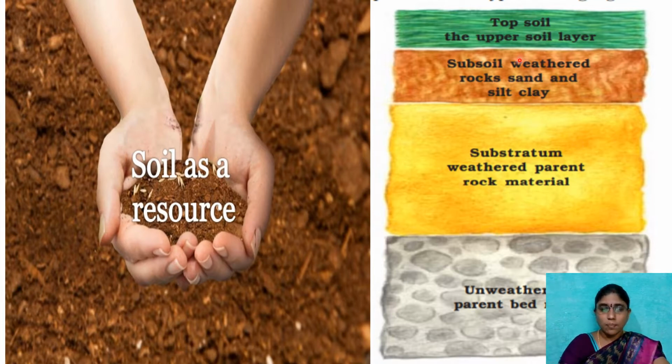The type of soil, and even the minerals included in the soil, are based on this parent rock only, children. And then the fourth one is unweathered parent bedrock. There is no weathering here. This is what we call parent bedrock. When it is at the metamorphic rock stage, what we call unweathered parent rock.